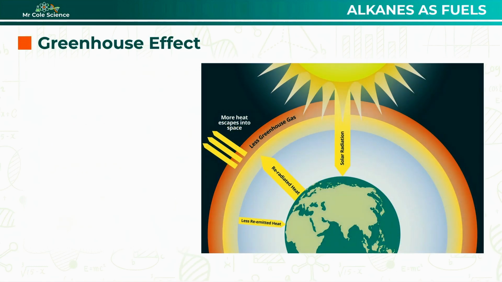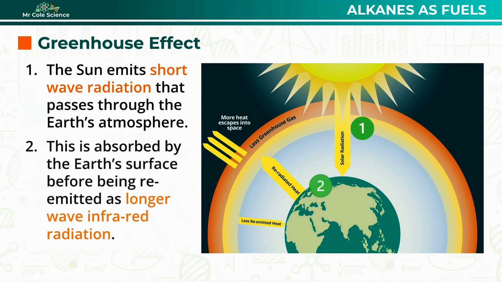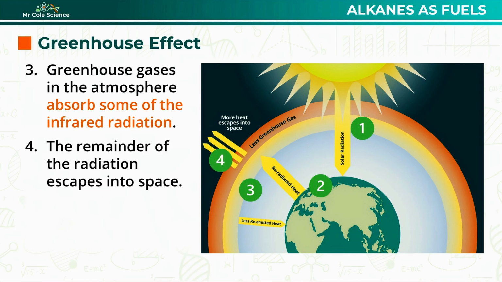Well, to answer that, we first need to think about what happens to energy from the sun as it reaches the Earth. The sun emits short wavelength radiation which passes through the Earth's atmosphere. This radiation is absorbed by the Earth's surface, where some of it is then re-emitted as longer wave infrared radiation. Greenhouse gases in the atmosphere absorb some of this re-emitted infrared radiation, trapping it within the atmosphere. The remainder of the infrared radiation then escapes the atmosphere back out into space. And this process of trapping some of that infrared radiation in our atmosphere is what we call the greenhouse effect.